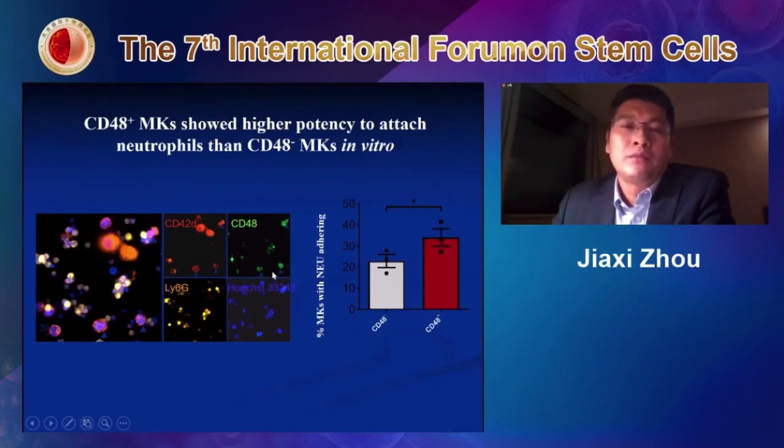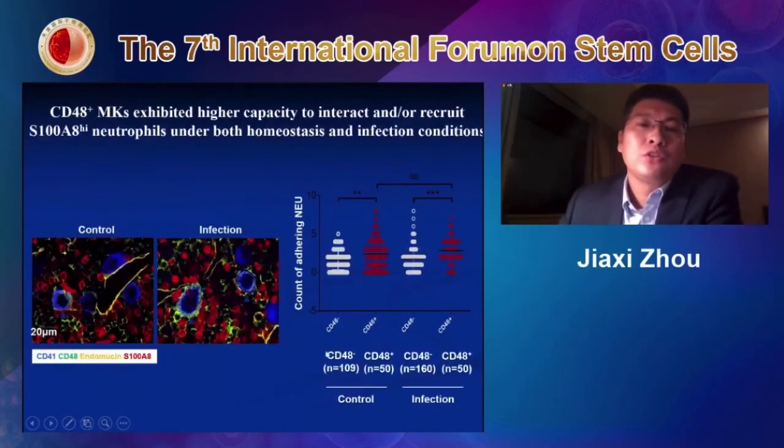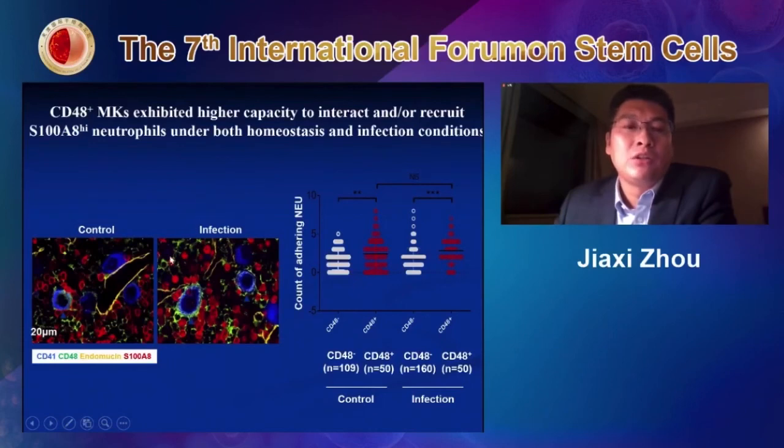We also did some observation in vivo. As you can see from here, we did some immunostaining. We found that after infection, you can clearly see more neutrophils accumulated around this CD41-positive megakaryocyte. We did some quantitative assays, and there's a very significant difference.